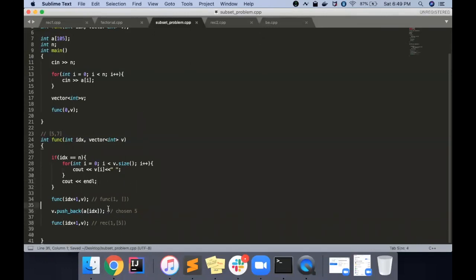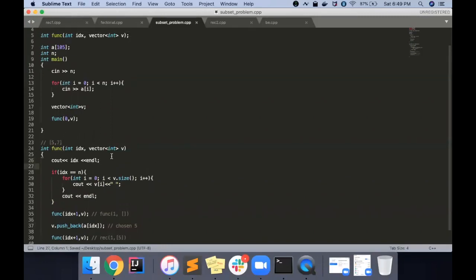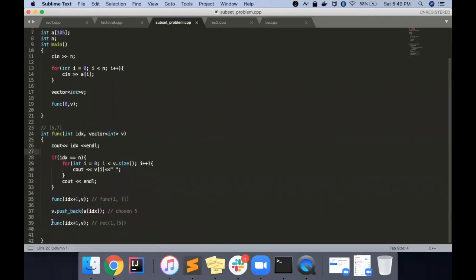One second. Okay, one more thing, and it's a very good thing to do every time: whenever you are stuck somewhere, you should always print these parameters. That's why you can just print the index. I actually think the return type is int there, but still, that is not the issue. It's fine.